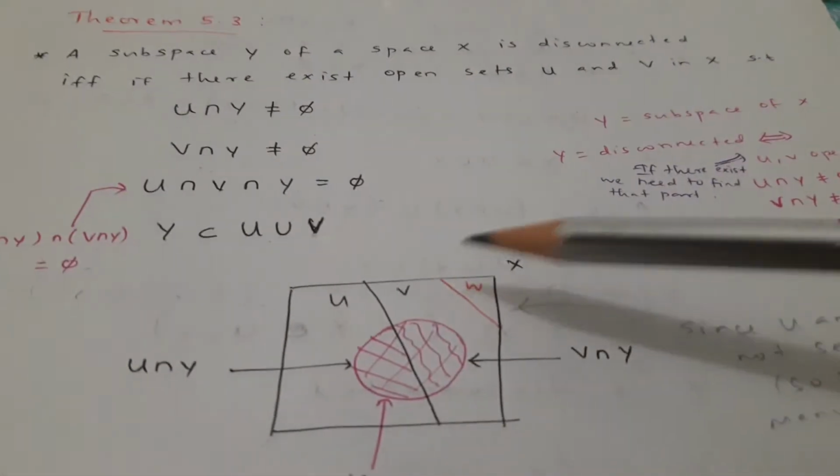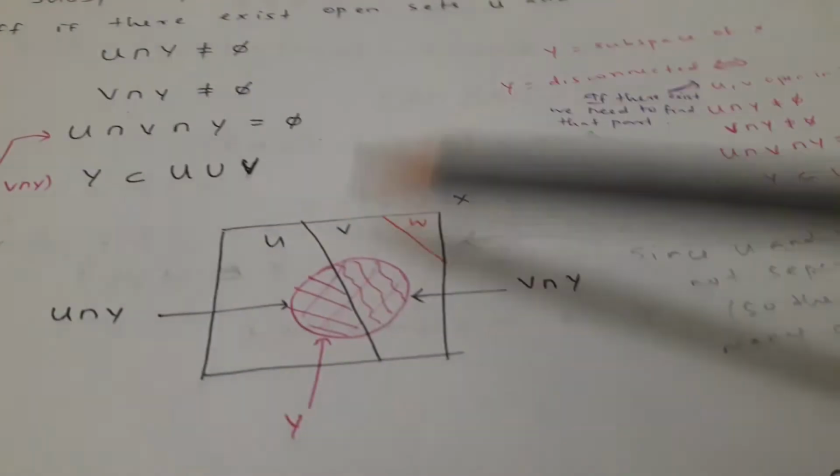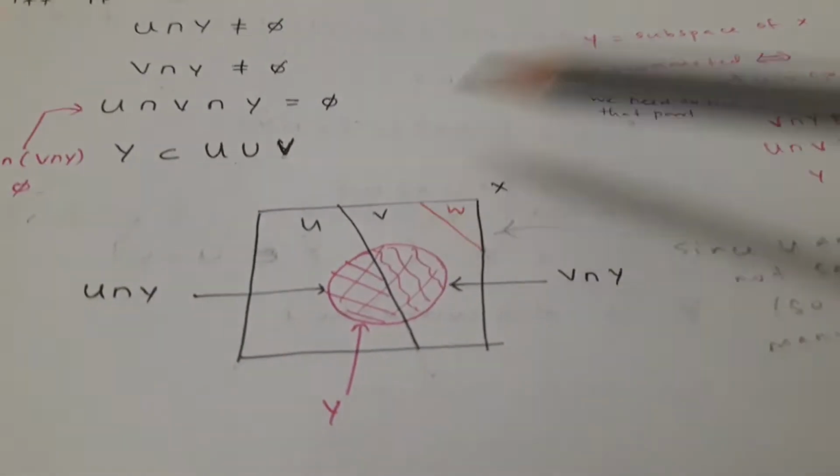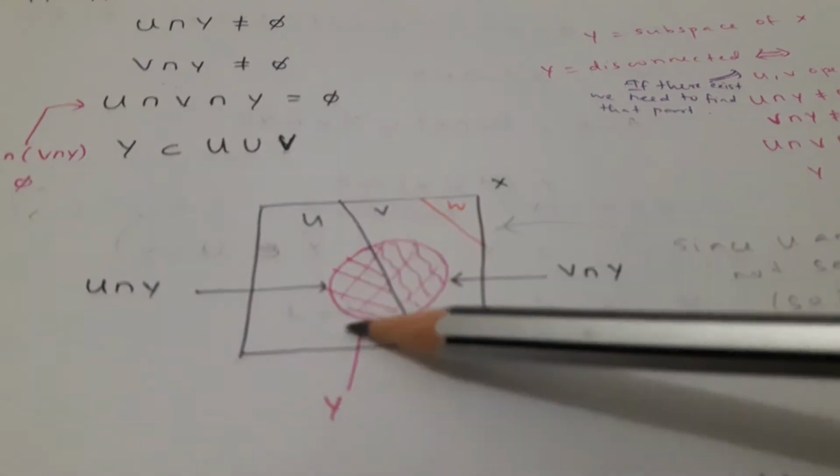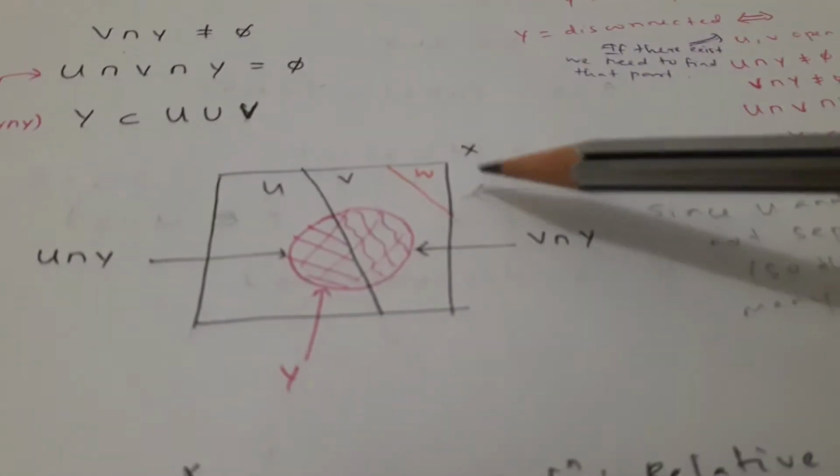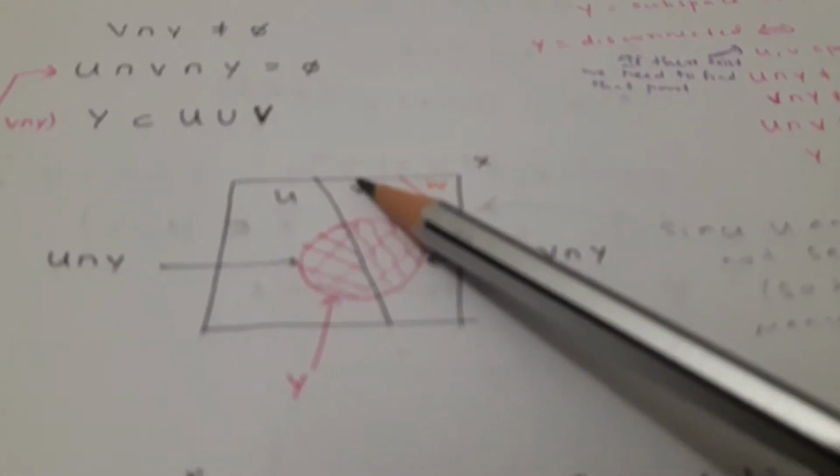So in the pictorial form, let's say this is X, this is Y, subspace Y. If Y of X is disconnected, let's say U and V, but it says only the subspace Y is disconnected, so we can't say X is disconnected by these two open sets.